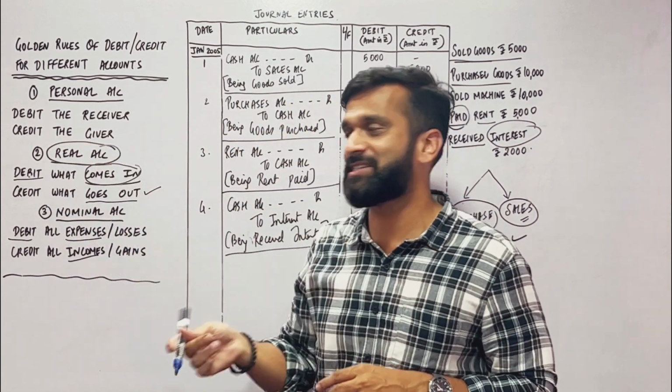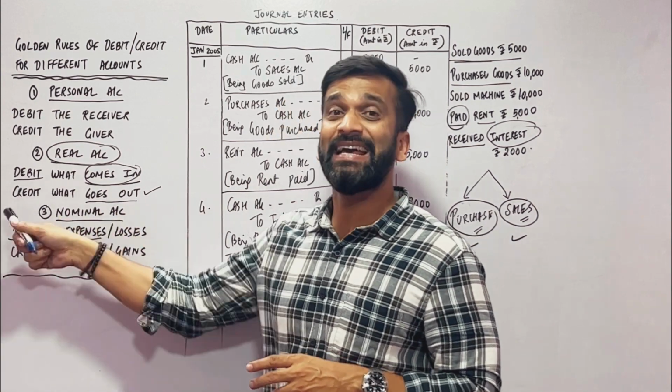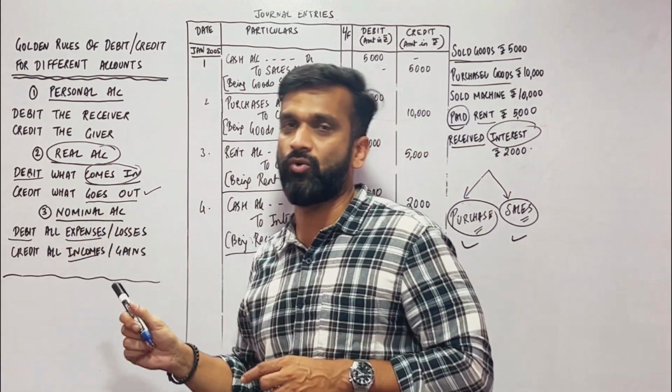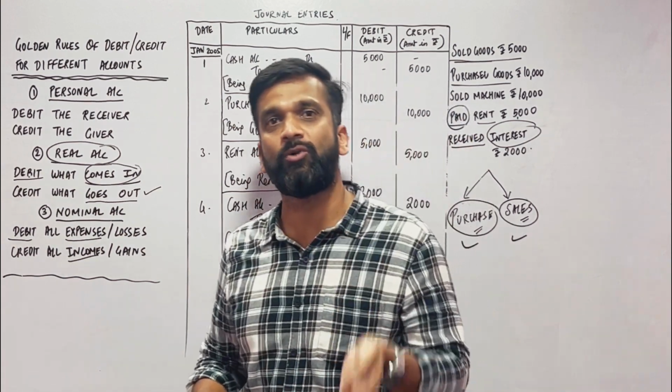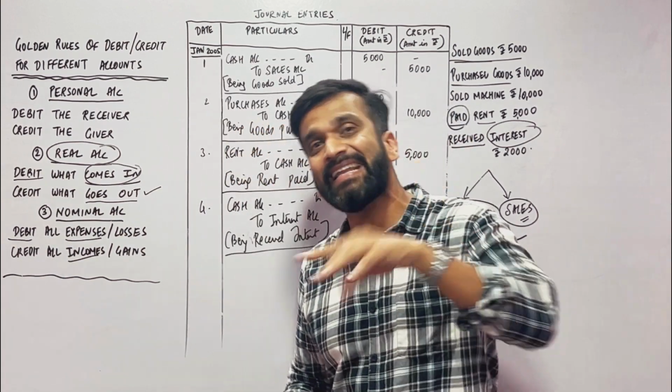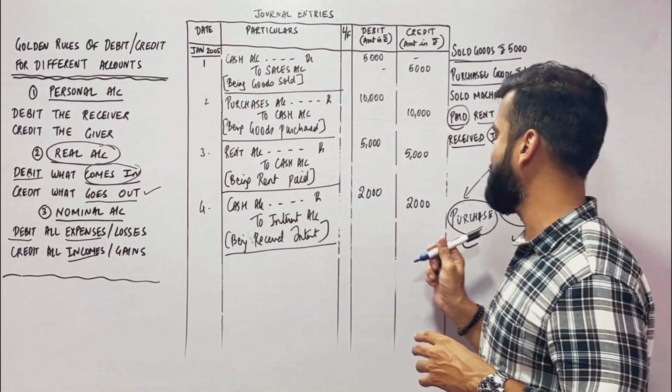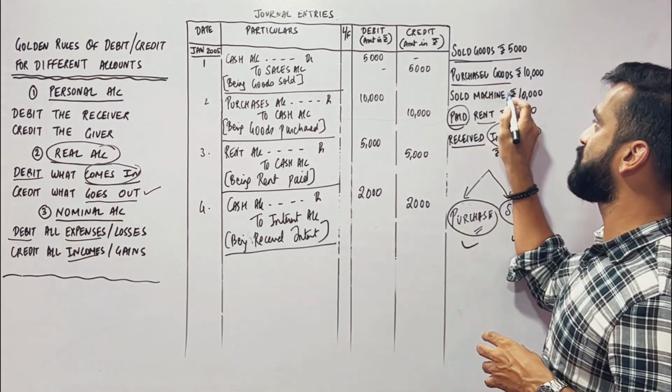When you are selling, machine goes out. Credit what goes out. Machine goes out. So machine is credit. So you have sold machine, so machine is credit.